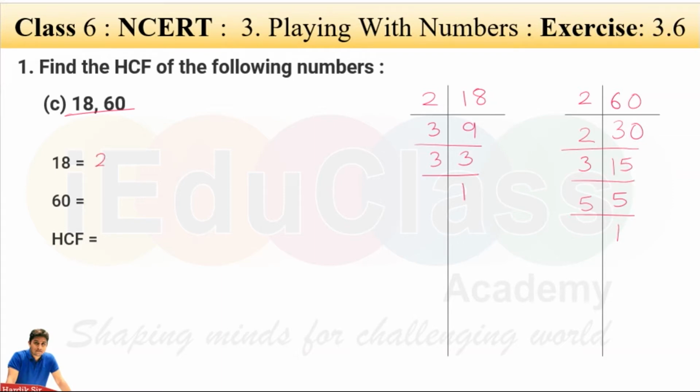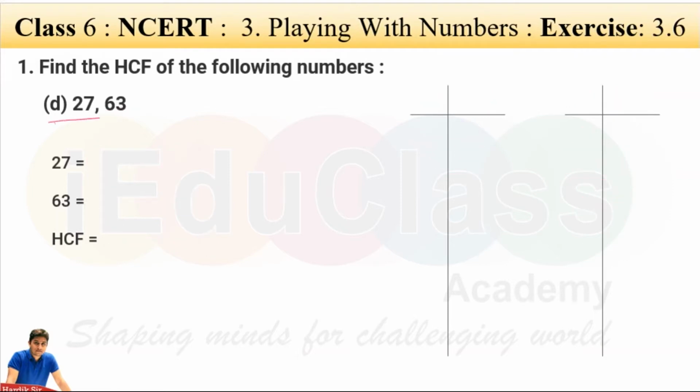Factors of 18: 2 into 3 into 3, and factors of 60: 2 into 2 into 3 into 5, right? So 2 is common, so write 2. And what else? 3. The answer is 6. Continuous 3 times, the answer is 6.